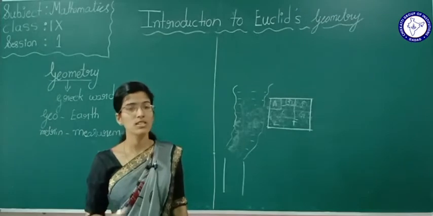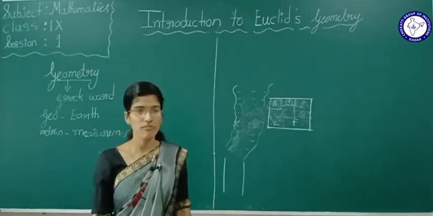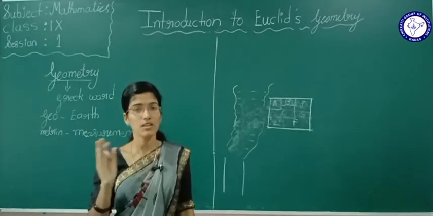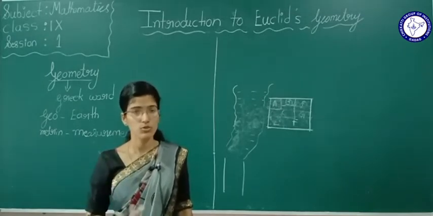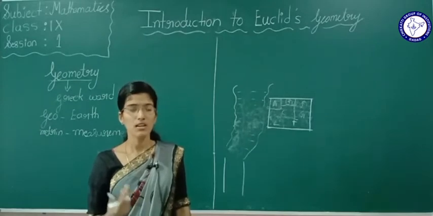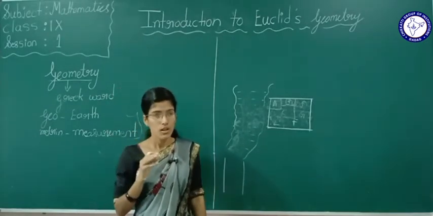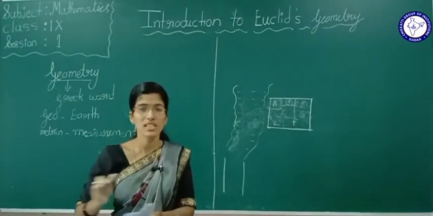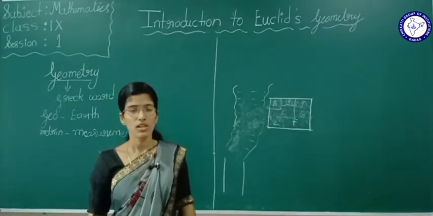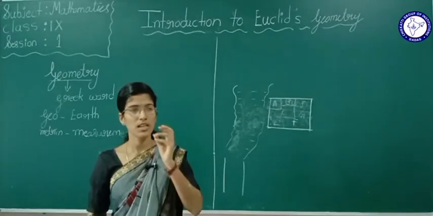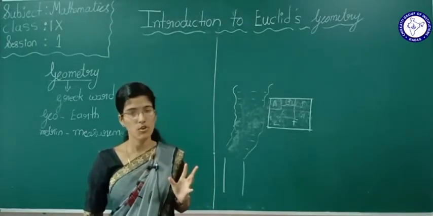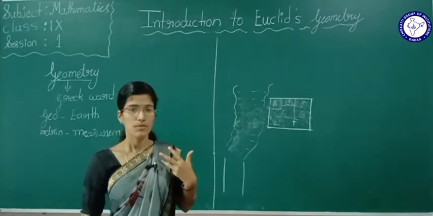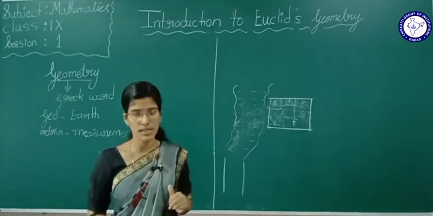But see students, in ancient times geometry was definitely used. All people in the world started to use geometry, okay? But all people applied geometry in their own way. There was no systematic way. Simply they were using geometry, but there were no particular proofs at all.